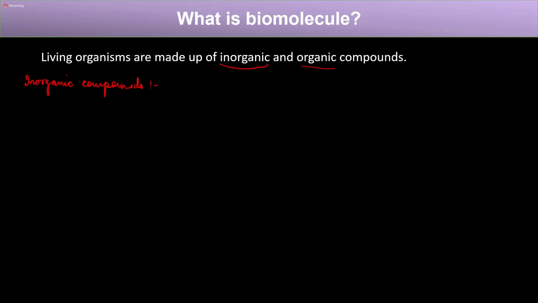But the difference between organic and inorganic compounds is that inorganic compounds are the class of compounds that do not contain two bonds, that is the CC and CH covalent bonds. If we see the structure of inorganic compounds, we will see that in those compounds, these two bonds, CC and CH covalent bonds, will not be present together. Okay, and such compounds are classified as inorganic compounds.